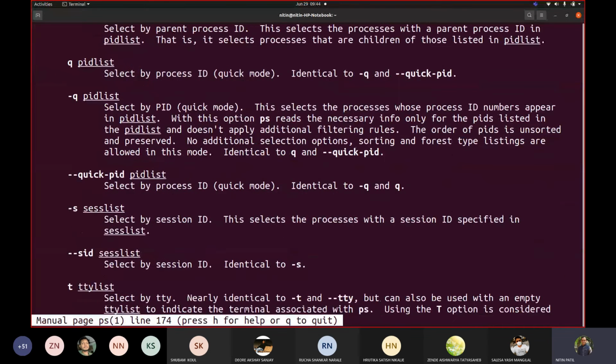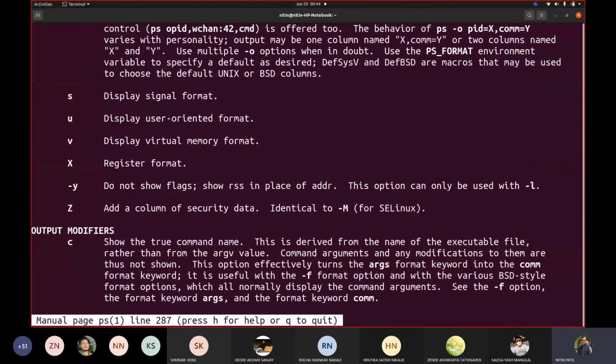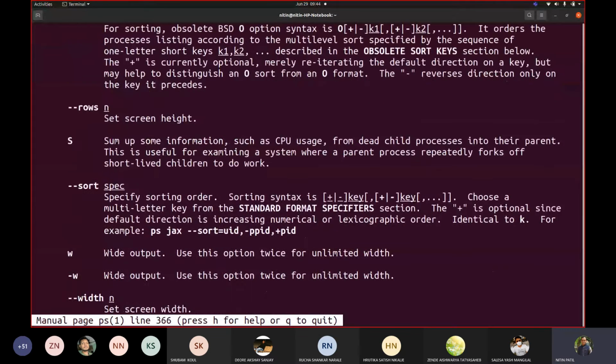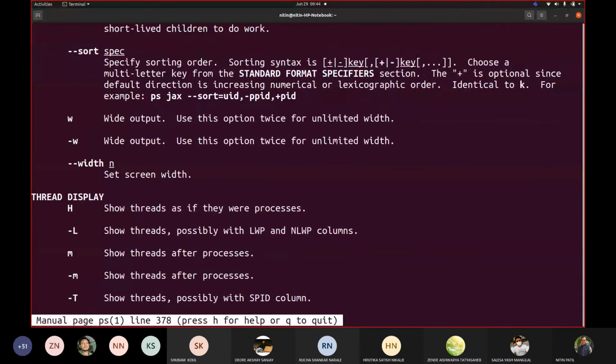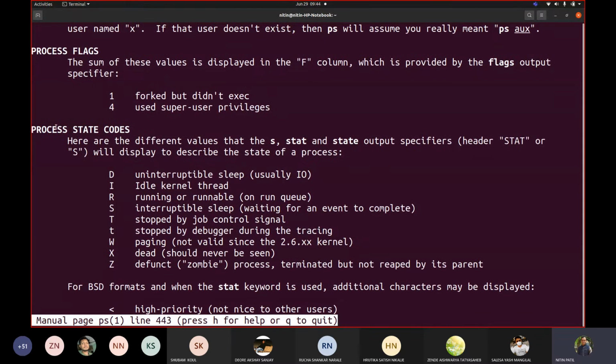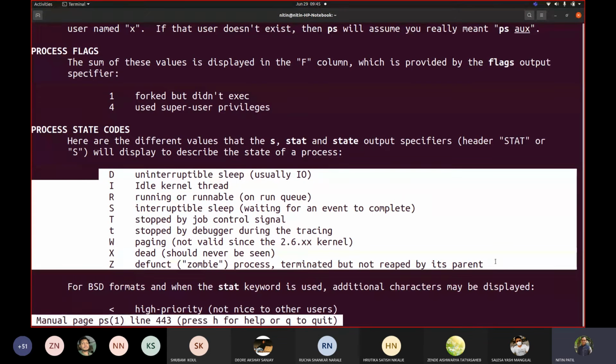Your process can be in one of the states that I'm trying to show you now. My process could be in either of these states. This was with respect to Linux, or Unix in general.